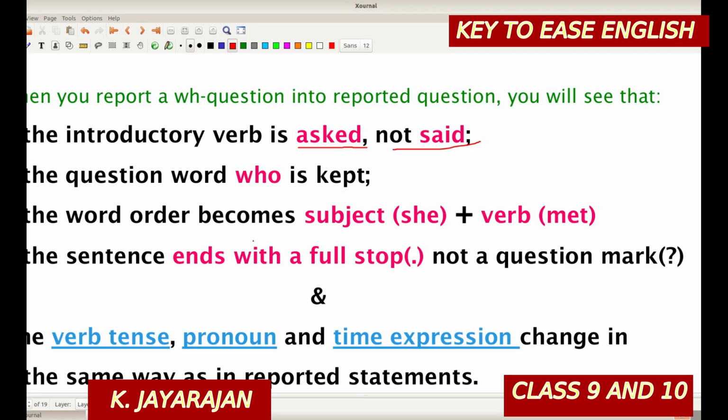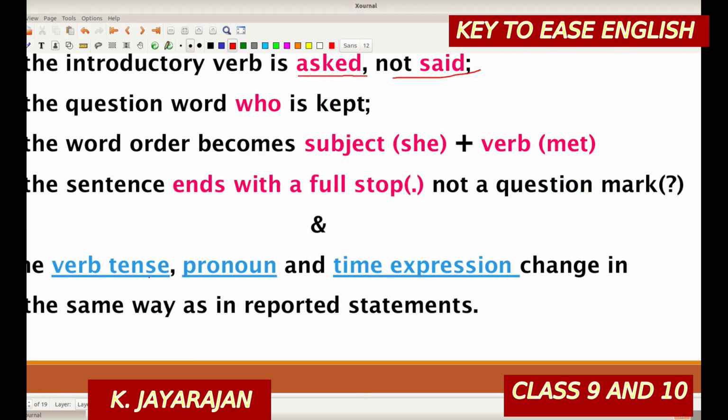And the word order becomes subject plus verb. And the sentence ends with a full stop, not a question mark. And the verb tense, pronoun and time expression, nearness will be changing into fartherness. Change in the same way as in reported statements.